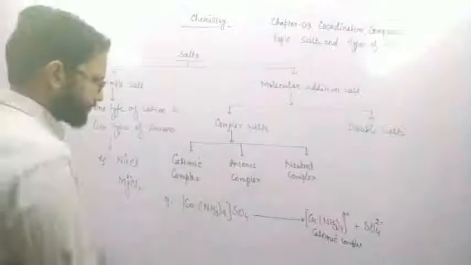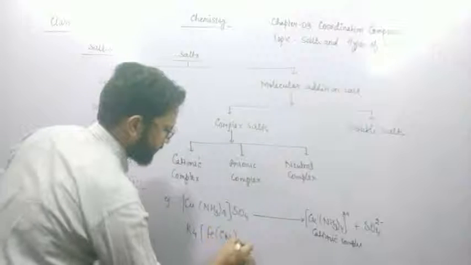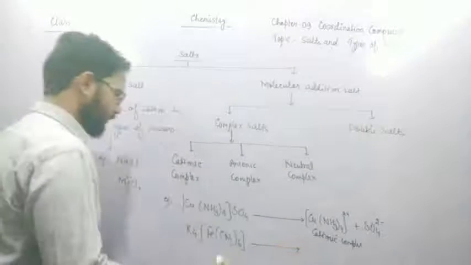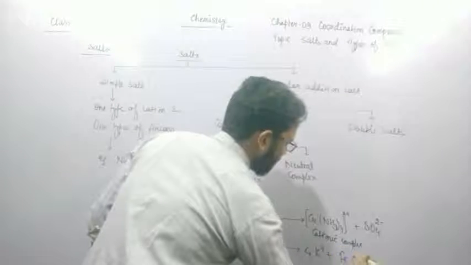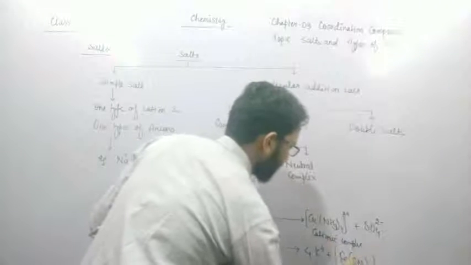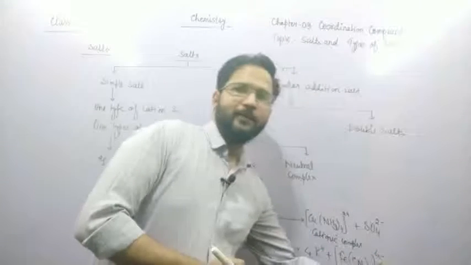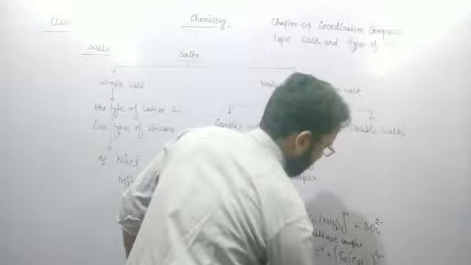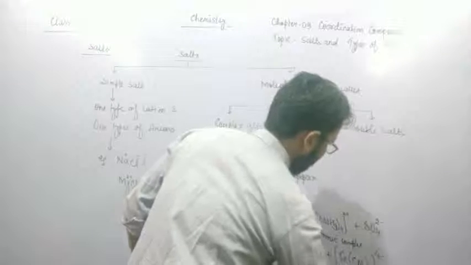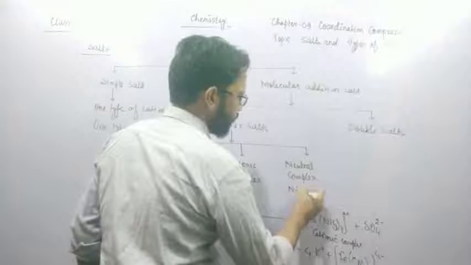Second example, K4[Fe(CN)6]. On dissolving in water, it breaks into 4K plus and [Fe(CN)6]4 minus. So it means the complex part contains negative charge. When the complex part contains negative charge, then it is called anionic complex. And the neutral complex means like Ni(CO)4.